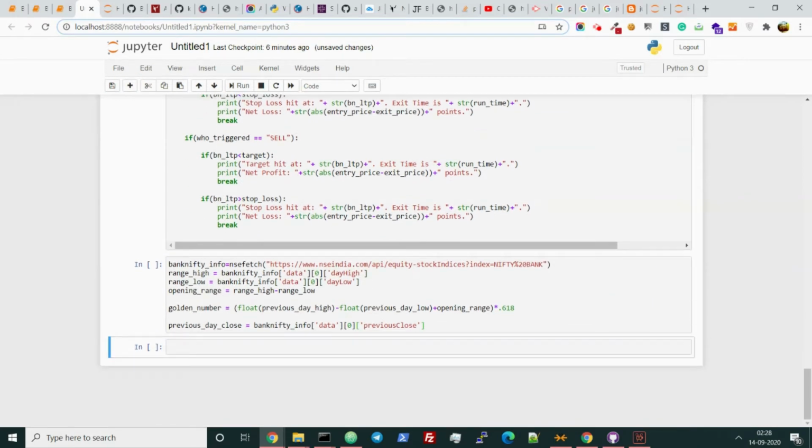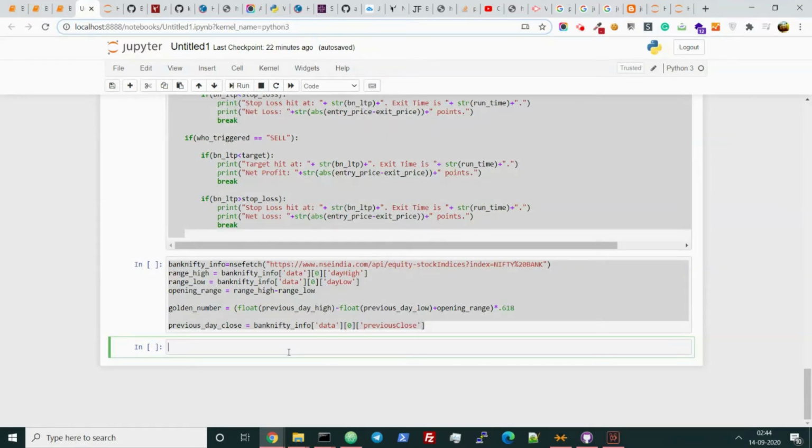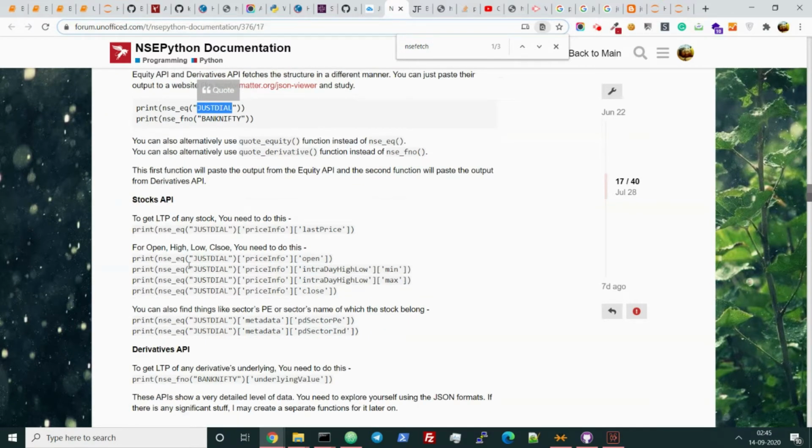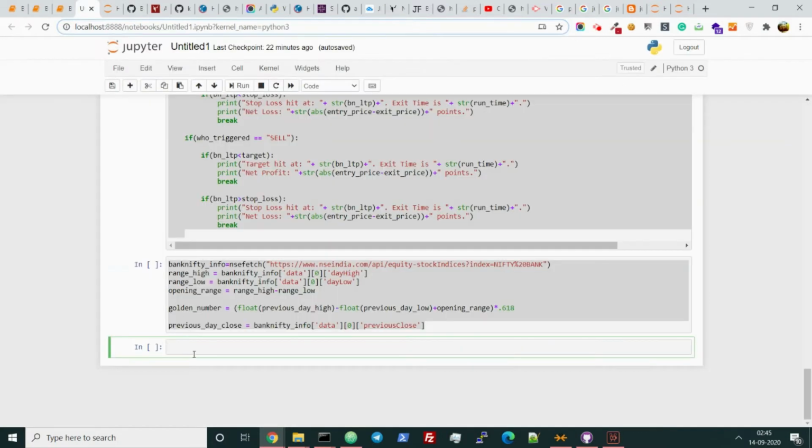For that, we have a function named NSE quote meta. Let me just show you. I have just written it like 2 minutes back. So let me show you from where the Bank Nifty future price is actually coming properly. To do that, go to the forum and see the just dial. When we have discussed in here, we are seeing that the just dial equity high, equity low, intraday low, high, open close is coming from this part. But when you are talking about this Bank Nifty, let me show you what happens.